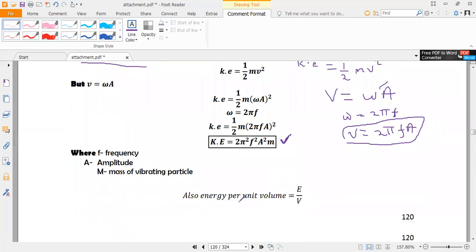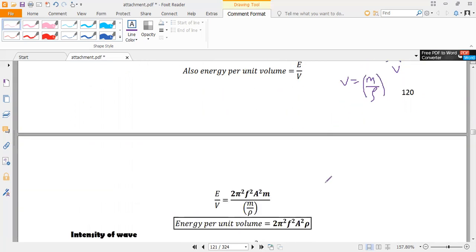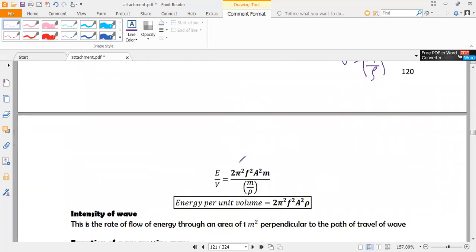If you want to get the energy per unit volume, that is E over V, we first have to determine the volume. From the formula of density, density is mass over volume. This implies that the volume will be given by mass divided by density. So for volume, we shall use mass over density.